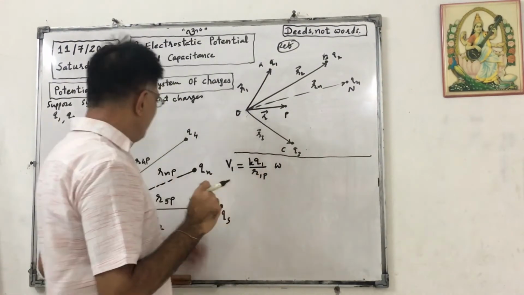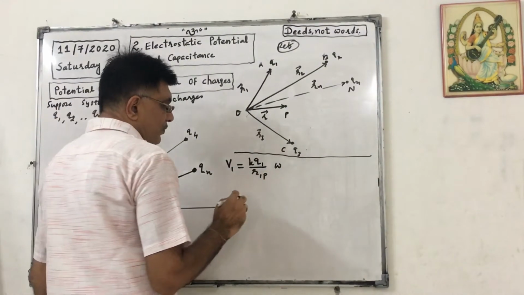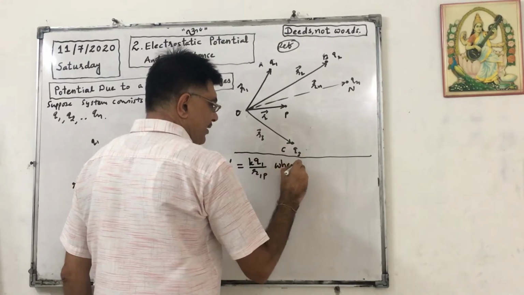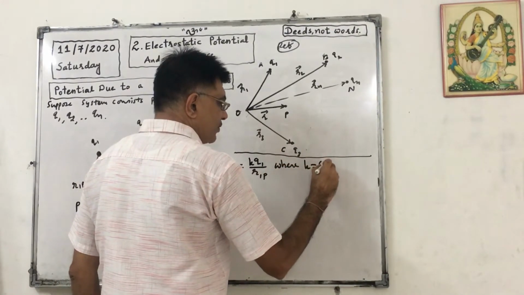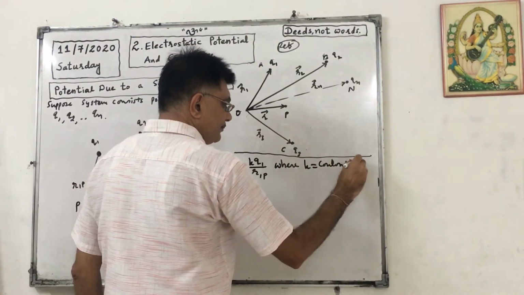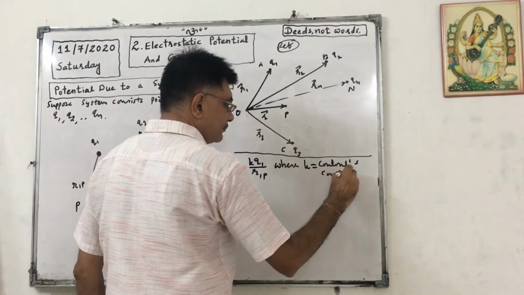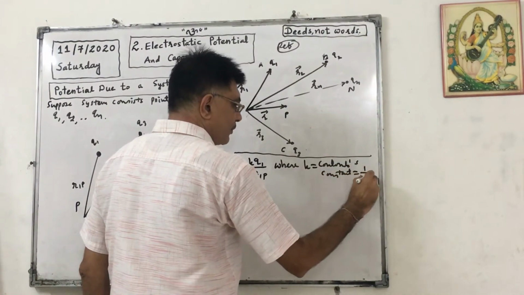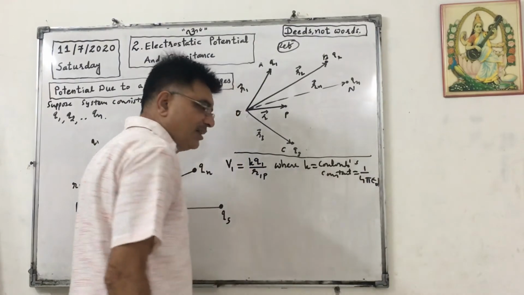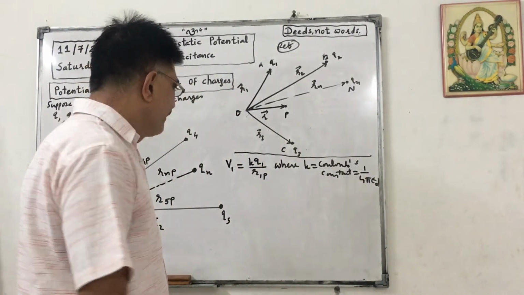In the textbook they have given this figure. So what is K? It is Coulomb's constant. Its value is 1 upon 4 pi epsilon naught. We can replace it at the end.